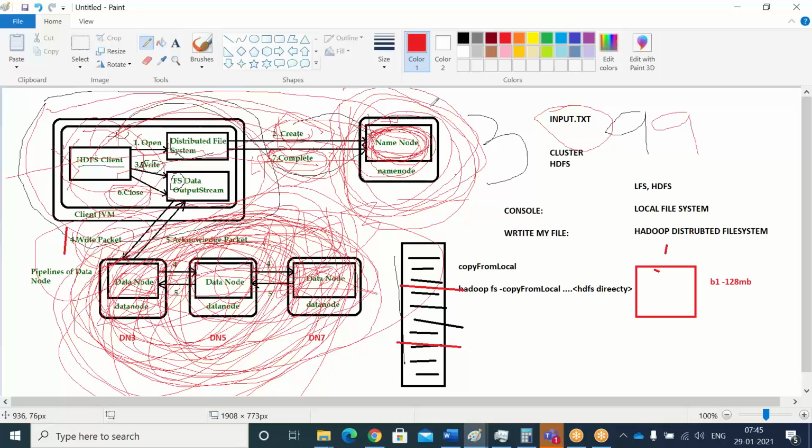If your data is not going to be accommodated within the cluster because of a space issue, the name node itself will reject your write request and the write will not be performed. See guys, this HDFS client is just like a communicator. It's not going to store anything. The client communicates to the output stream system, that is the Hadoop file system, and then it writes into the data nodes given by the name node.